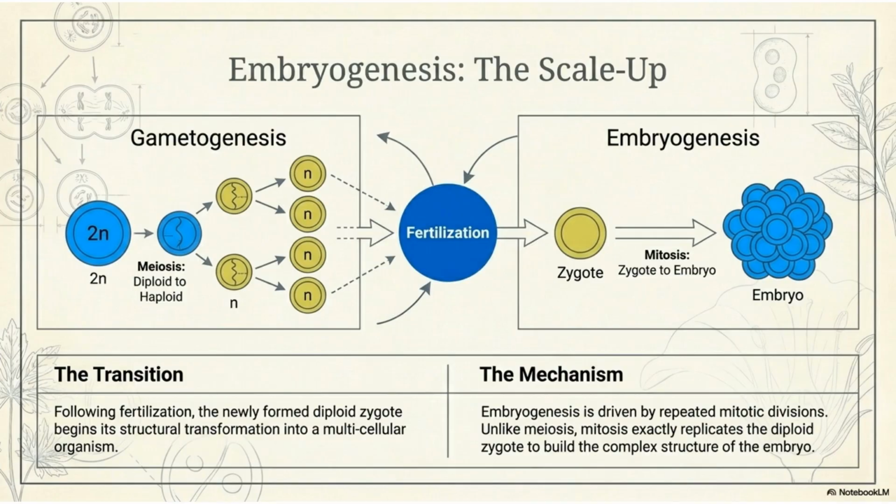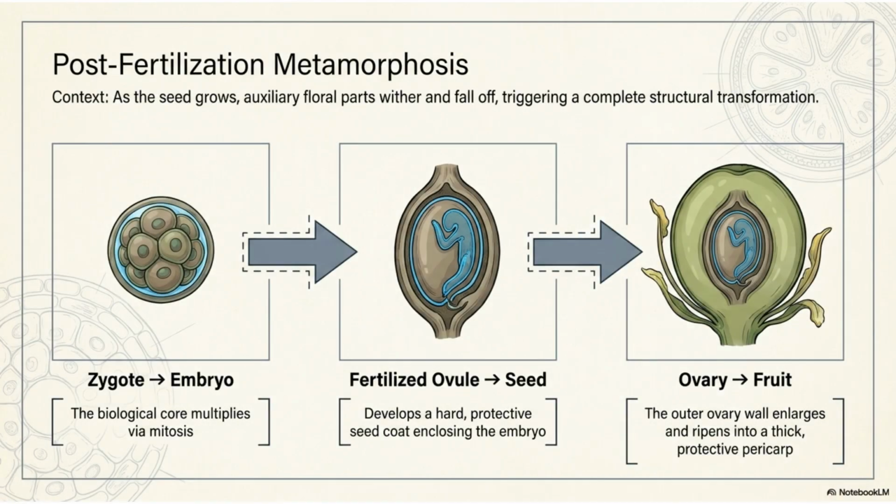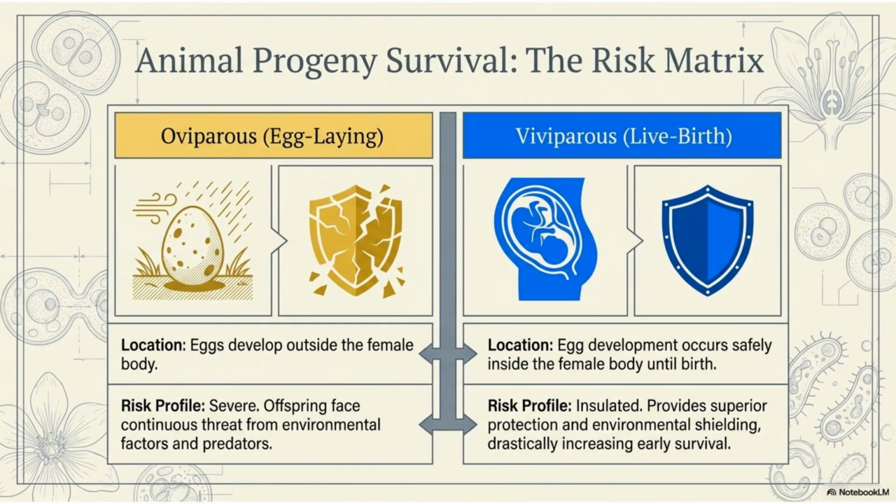The newly formed diploid zygote uses repeated mitotic divisions to transform into a multicellular embryo, a process known as the scale-up. After fertilization in plants, a complete structural transformation occurs. The zygote develops into an embryo, the fertilized ovule becomes a seed, and the ovary wall enlarges and ripens into a protective fruit. Animal progeny survival varies based on reproductive strategy.